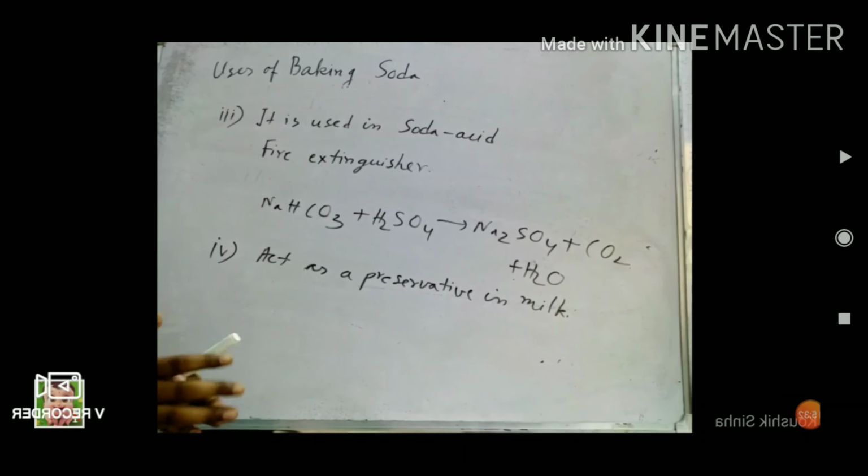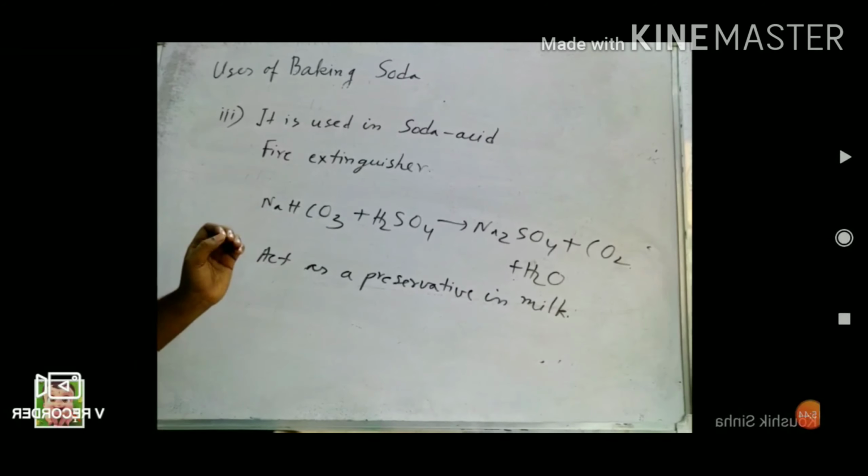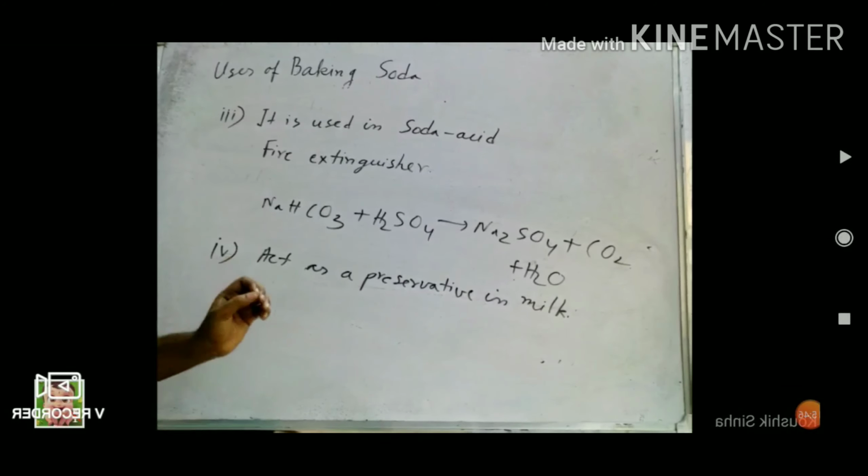To prevent that, if we add a small amount of sodium bicarbonate, it will neutralize the lactic acid produced. In that way, sodium bicarbonate acts as a preservative in milk.